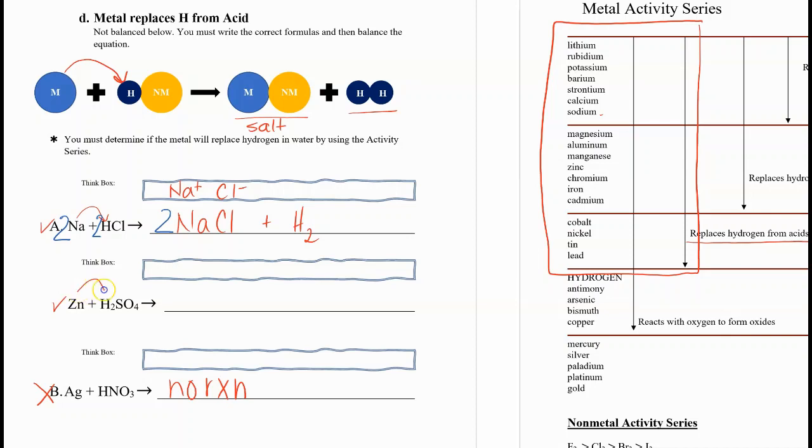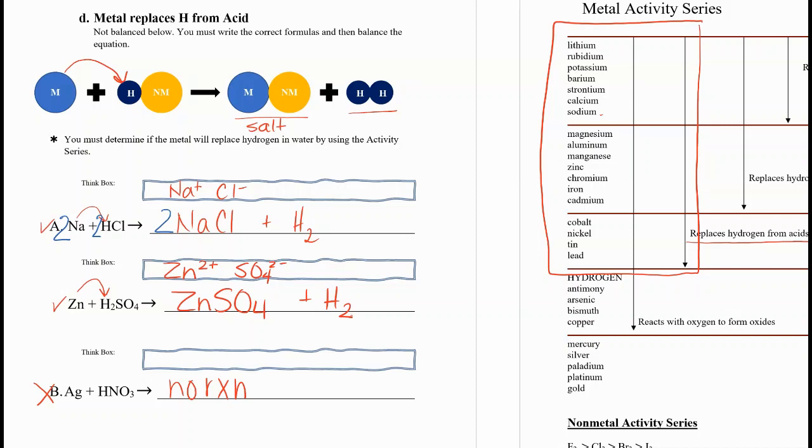The next one, zinc replaces the hydrogen from sulfuric acid. So zinc, remember I just told you, use a 2 plus for metals that the charges aren't shown. And sulfate is SO4 2 minus. So zinc sulfate and hydrogen gas. And that turns out to be balanced.